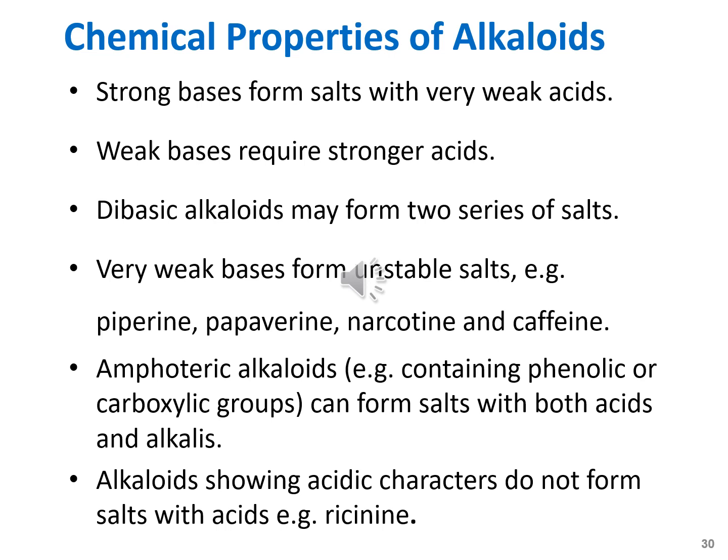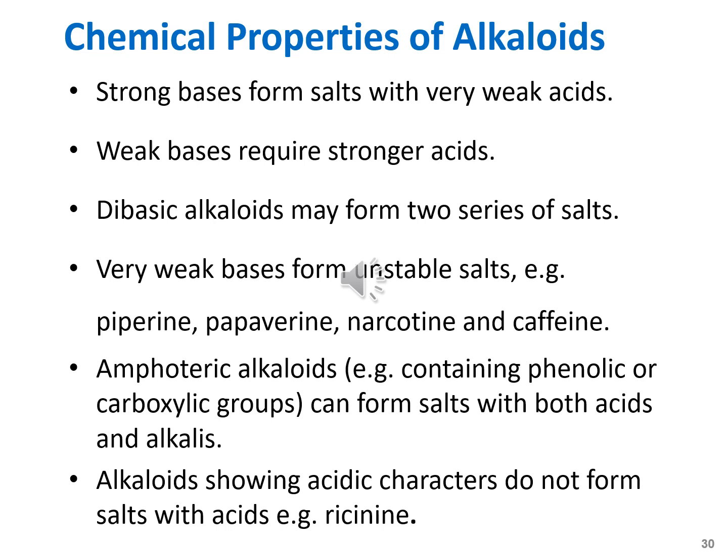Dibasic alkaloids may form two series of salts. Very weak bases form unstable salts. For example, piperine, papaverine, narcotine, and caffeine are very weak bases and hence form very unstable salts. Amphoteric alkaloids, for example those containing phenolic or carboxylic groups, can form salts with both acids and alkalis. Alkaloids showing acidic character do not form salts with acids.